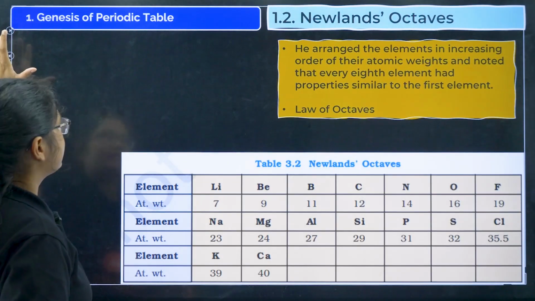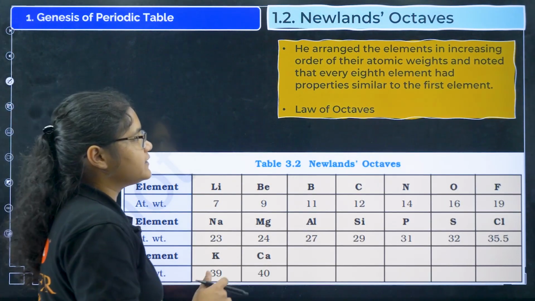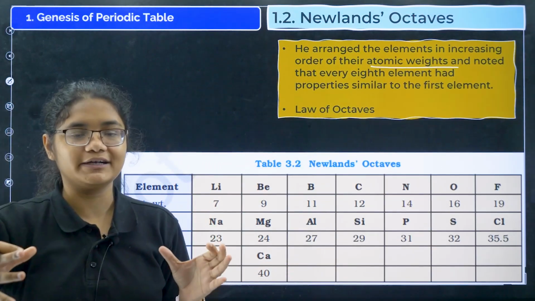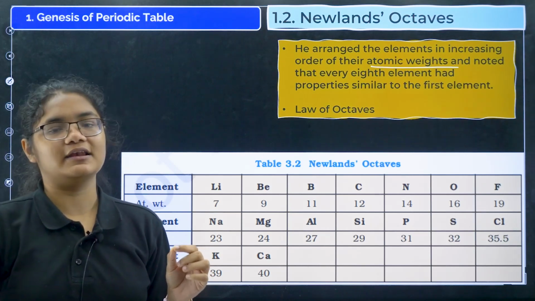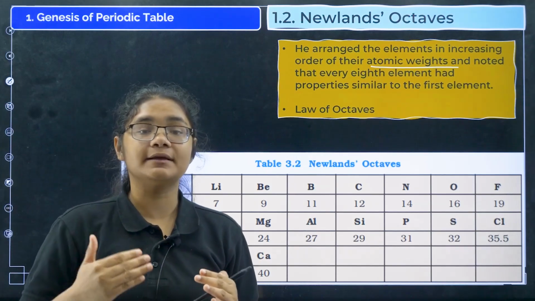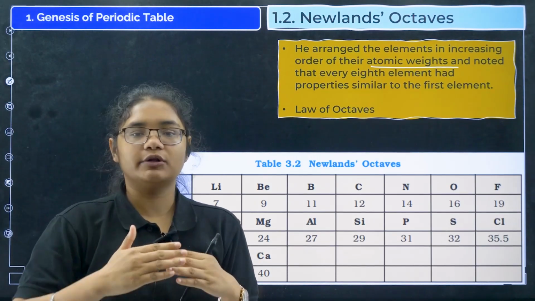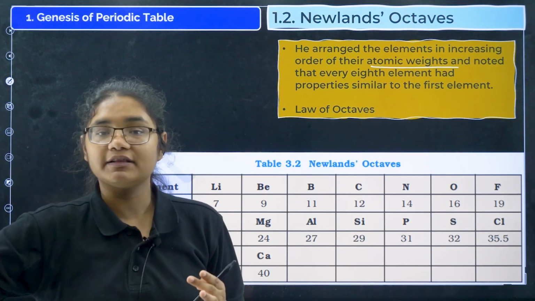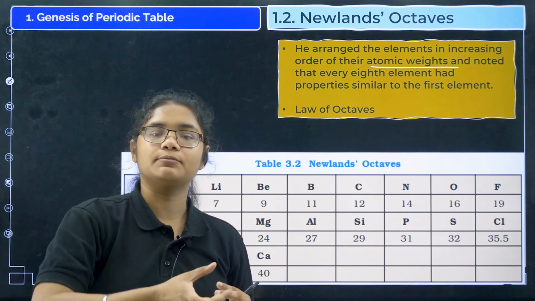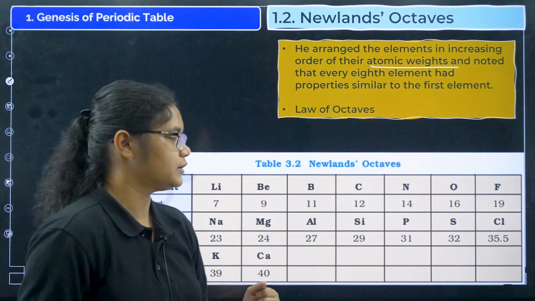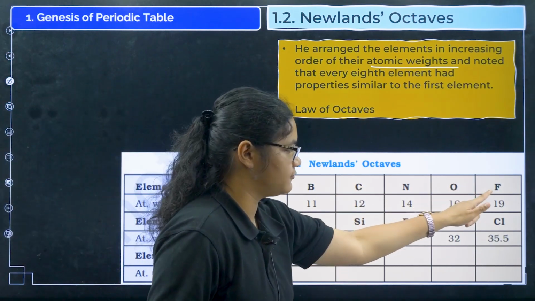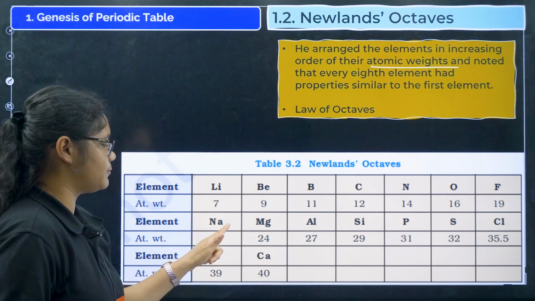Next, Newlands' law of octaves. He arranged the elements in the increasing order of their atomic weights and found that the properties of the 8th element are similar to the properties of the first element. He thought that it is similar to musical notes: sa, re, ga, ma, pa, dha, ni, and after that again sa comes, which is the repetition of the first note. So every 8th element has properties similar to the first element. You can see here lithium, beryllium, boron, carbon, nitrogen, oxygen, fluorine, and the next element, sodium, has the properties of lithium.